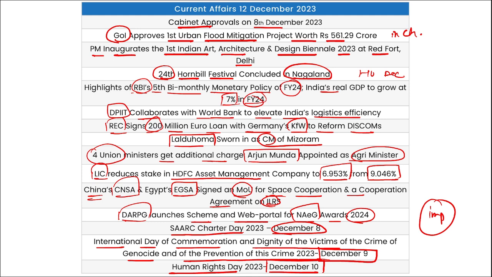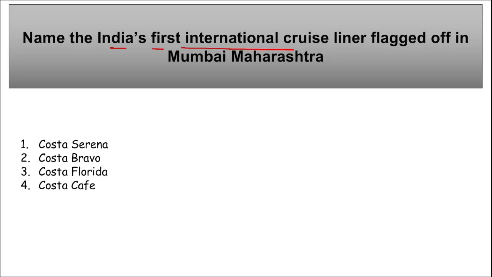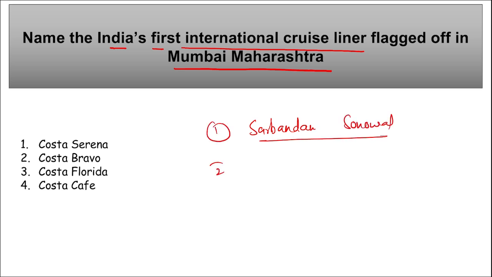Now it's time to move to the revision current affairs. They will be very beneficial for your learning. Name the India's first international cruise liner flagged off from Mumbai, Maharashtra. This international cruise liner was flagged off by whom? It was flagged off by Sarbananda Sonowal ji. Next, from where was this flagged off? This was flagged off from Mumbai, Maharashtra.